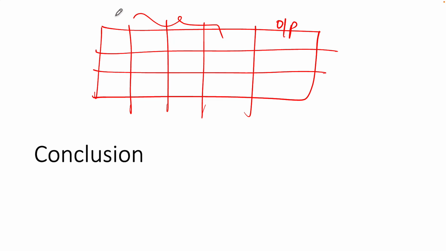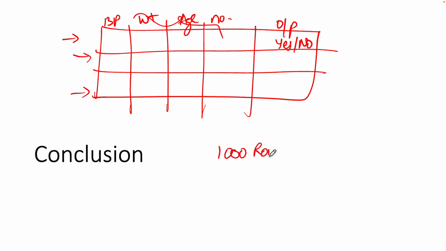So I've got the information about their blood pressure, weight, age, and number of pregnancies. These are the features, and I have the information whether the person is diabetic or not. Like this, I have a collection of, let's say, 1000 rows in my data set.